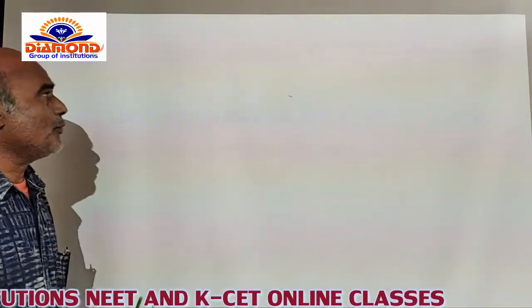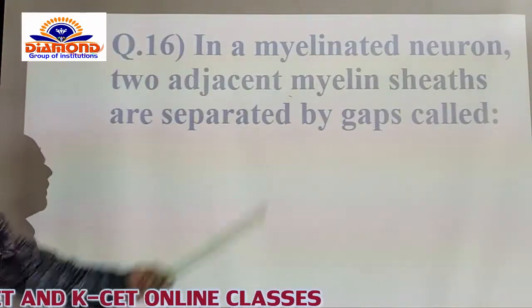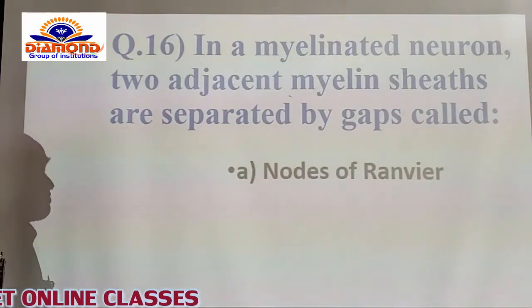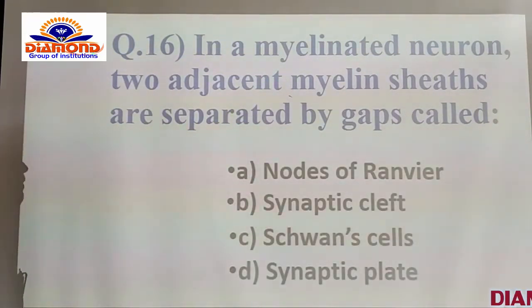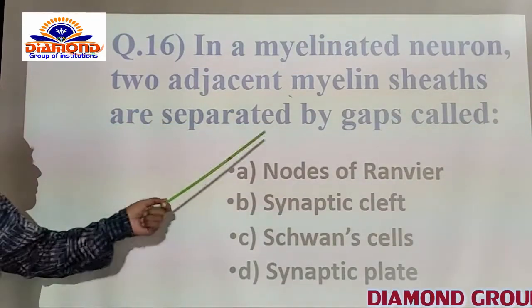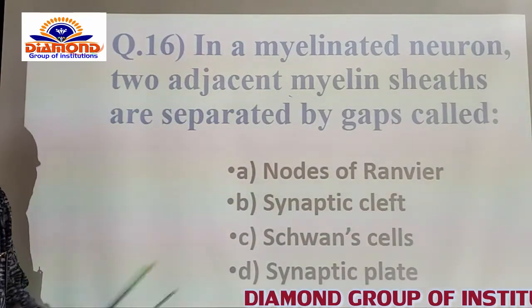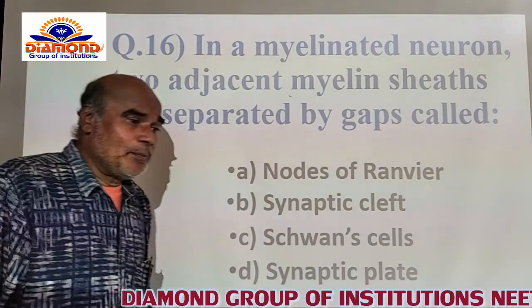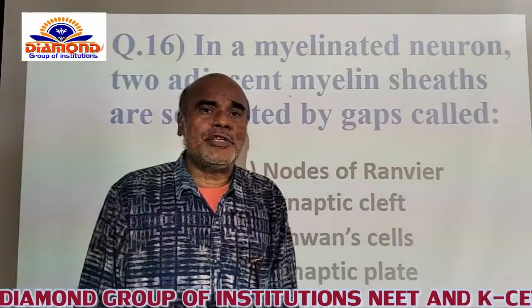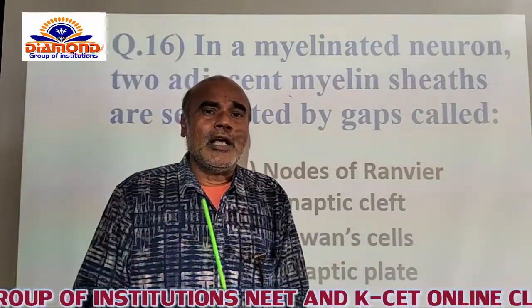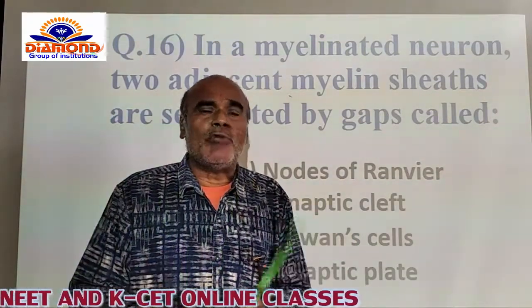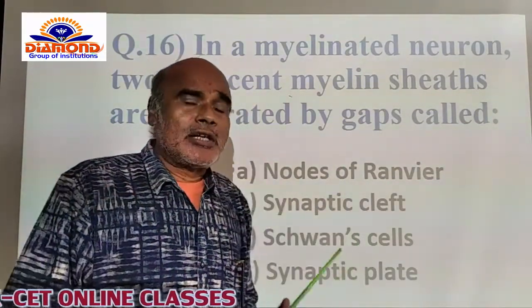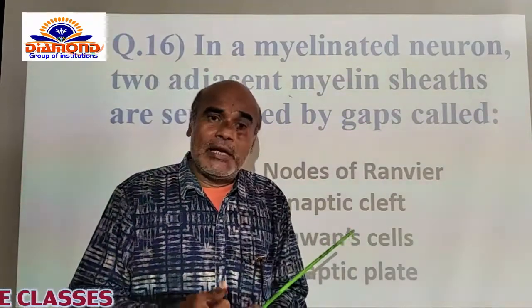And after that you go for the other question. In a myelinated neuron, two adjacent myelin sheaths are separated by a gap called what? Of course you know that, on the basis of presence and absence of the myelin sheath, which is secreted by the Schwann cells, some of the axons are simply covered with the myelin sheath.